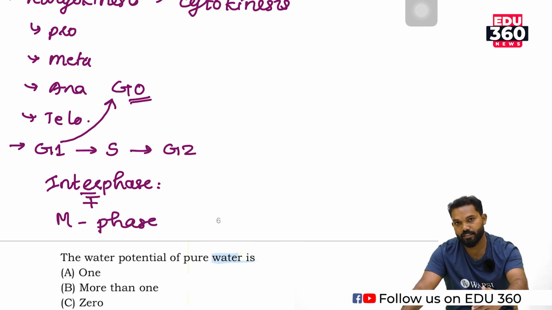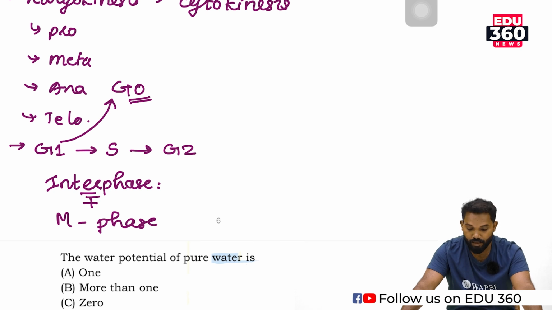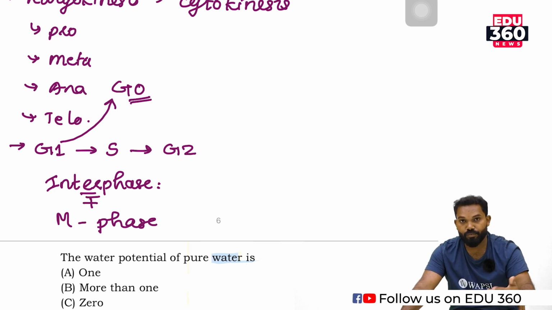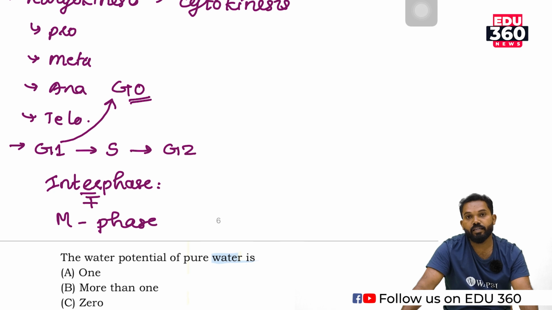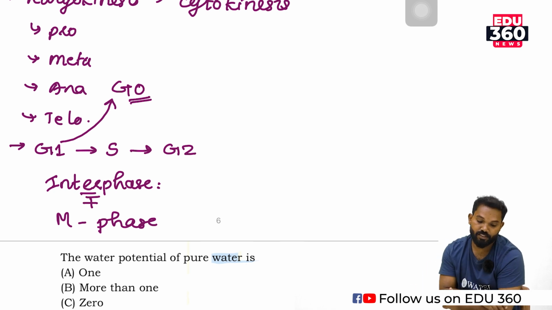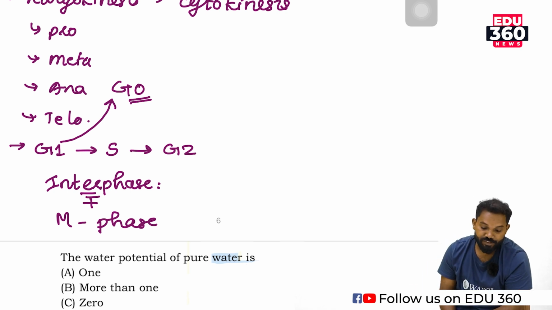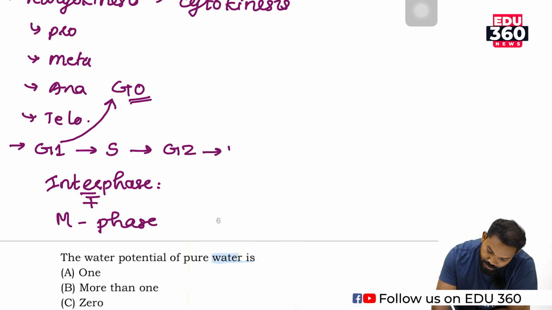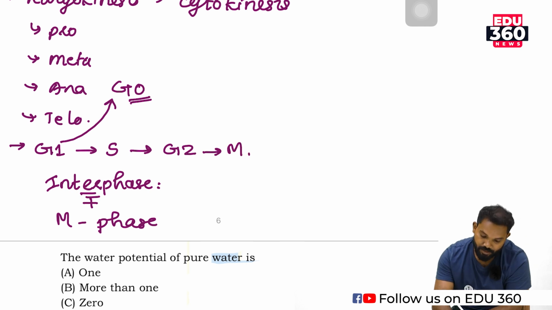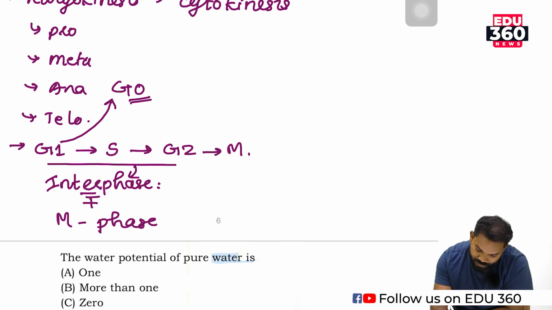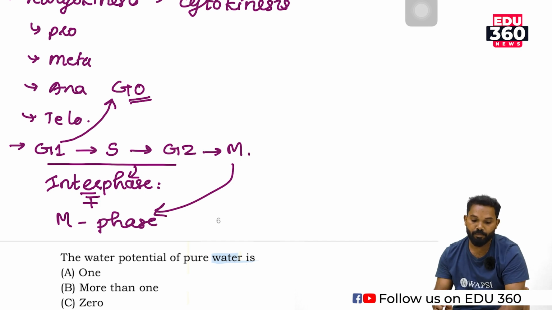They are actively involved in metabolism, but enter into a resting stage known as G0 or quiescent stage. So G1, S, G2 and M are the stages of the cell cycle. These 3 stages are known as interphase, and the next stage is M phase.